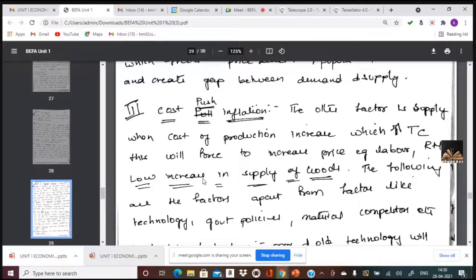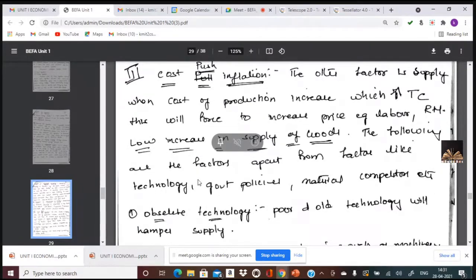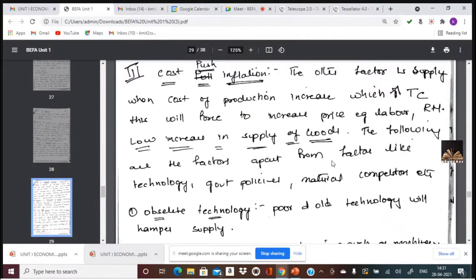Simultaneously, what would be the impact? Increase in cost of production, which results in cost push inflation going up. Demand pull inflation up, cost push inflation up. Is that clear? And here, the reason for cost push inflation is low increase in supply of goods. Why? Because everyone is ready to manufacture now. The technology has to be improved, government policies of minimum limit should be improved, material, competitors and so on would be the reasons for low increase in supply of goods.